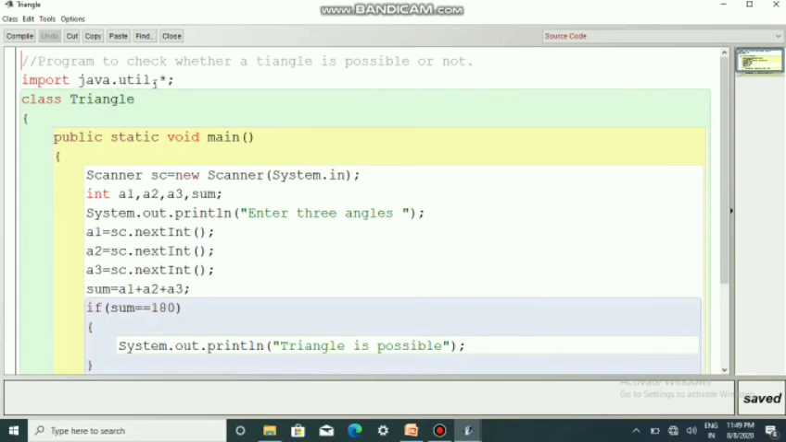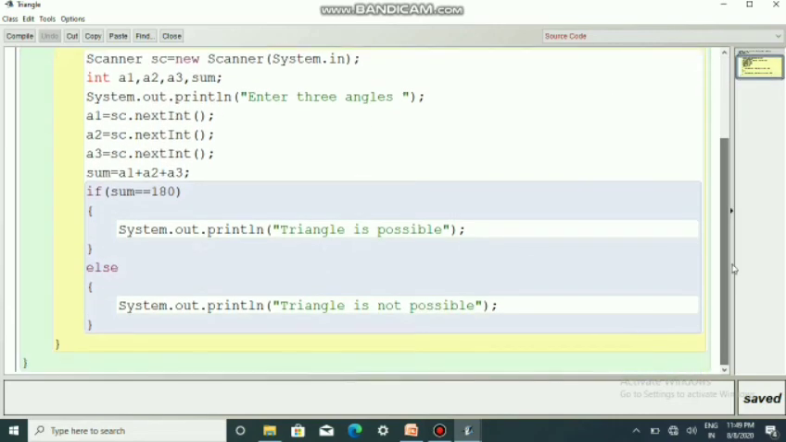Import java.util.*; class Triangle; public static void main; Scanner sc is equal to new Scanner of System.in, and a1, a2, a3 are angle 1, angle 2 and angle 3. Then we need to know the sum, so a sum variable is used. Then we are asking the user to enter three angles. So a1, a2, a3, three angles are received.